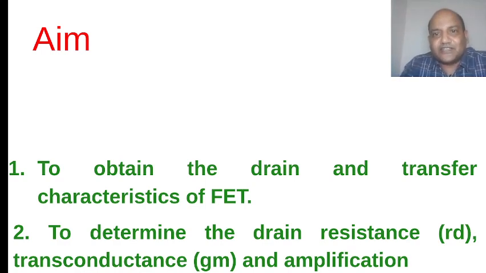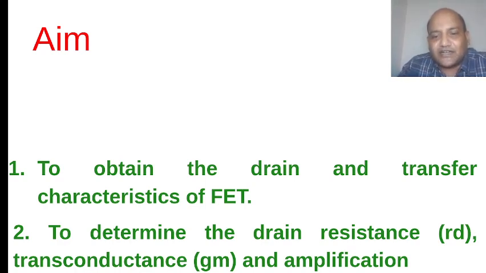When you change VGS, you can change the RD value. So this is a voltage controlled resistance. Then you can find gm, the transconductance, a relation of output current to input voltage. Input voltage is VGS and output current is ID.